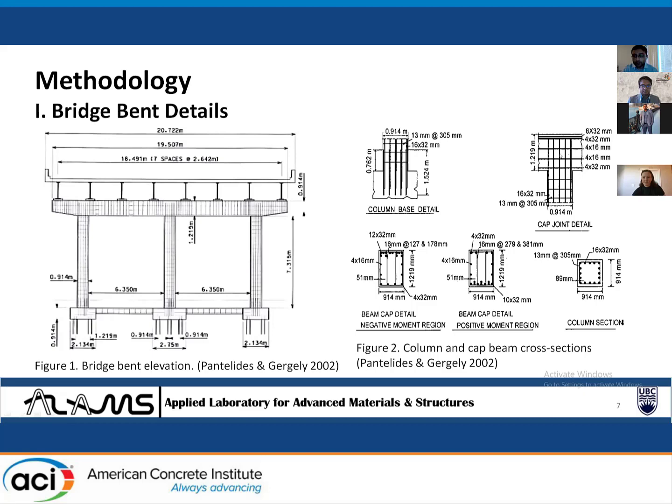The cap beam-column joint doesn't have stirrups. The column doesn't have enough transverse reinforcement at the top and at the bottom. These are considered seismic deficiencies of this column.